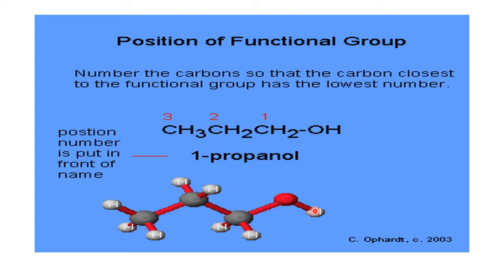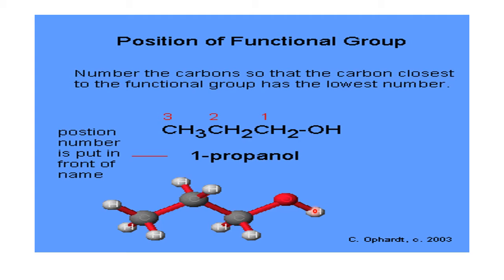So today's topic of discussion is how to assign the IUPAC name for organic compounds where the carbon chain contains a functional group. Already we have understood what is meant by a functional group. It is a group of atoms which will perform a particular function. When that group is present with the chain, how to name? So I welcome you all to today's session on naming organic compounds with functional groups.